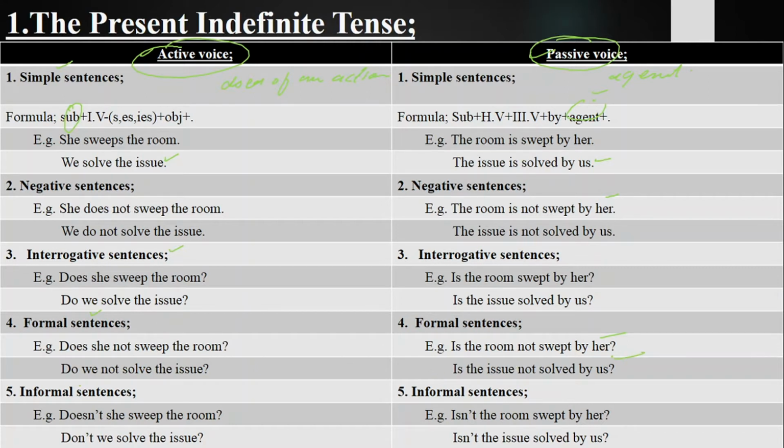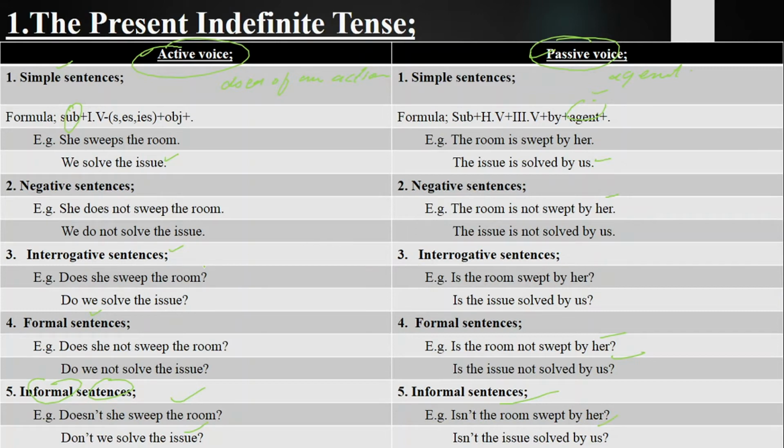Last we have got informal sentences. Those sentences in which we ask question and deny the statement and we ask them in an informal way. Doesn't she sweep the room? Isn't room swept by her? Don't we solve the issue? Isn't the issue solved by us? So these are called the sentences.